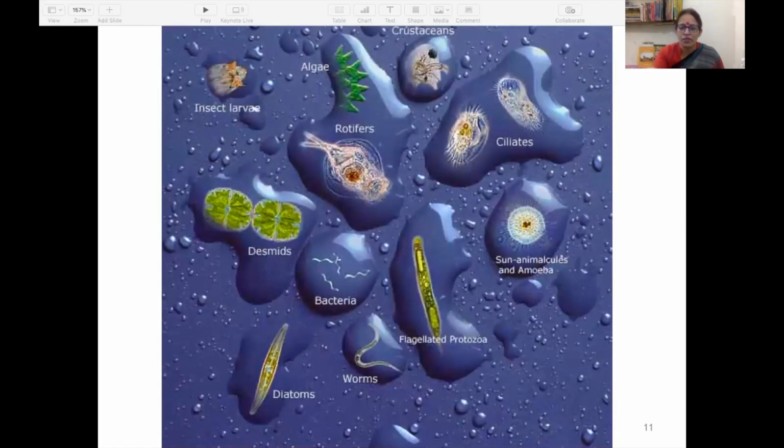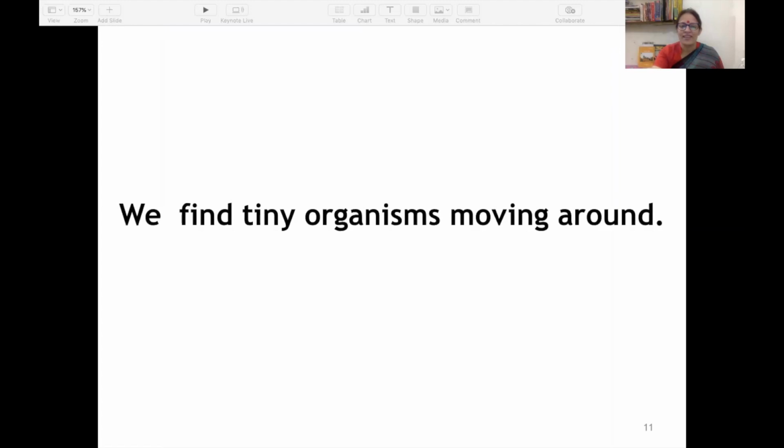And this is a diagrammatic representation of such things, just to make it clearer: bacteria, worms, diatoms, algae, crustaceans, ciliates. So many microorganisms are there. Why am I showing this to you? Because I want you to understand very well that microorganisms do exist on Earth. These are not found in the books only, not in the videos only. These exist around us. So what we observed by doing and discussing these activities is tiny organisms moving around. So many organisms are there.